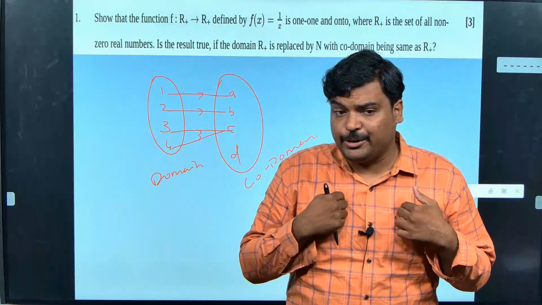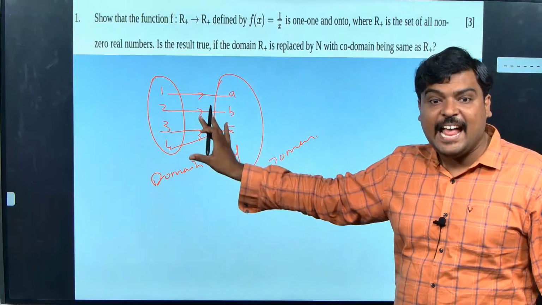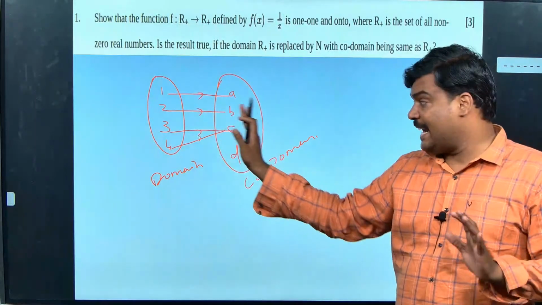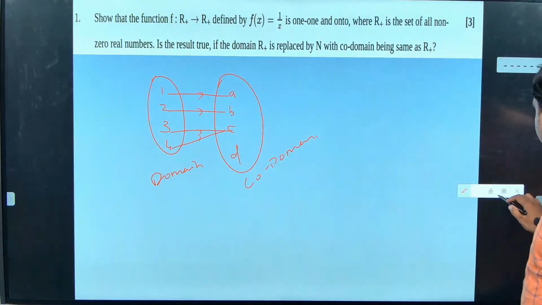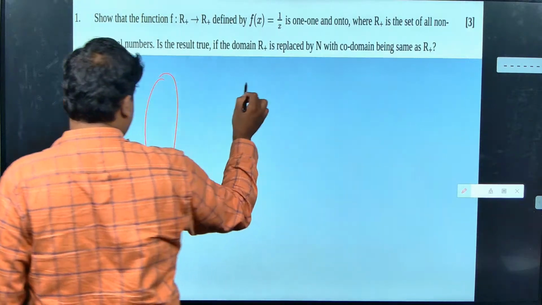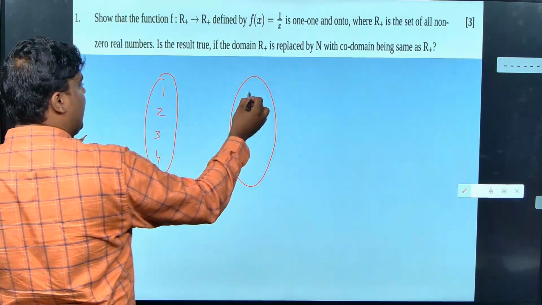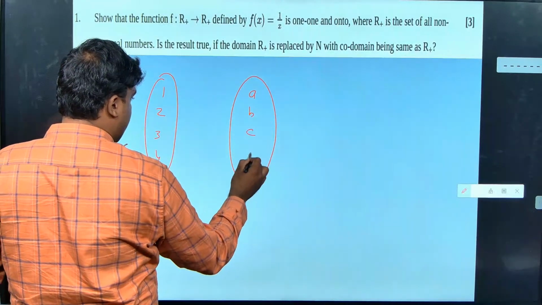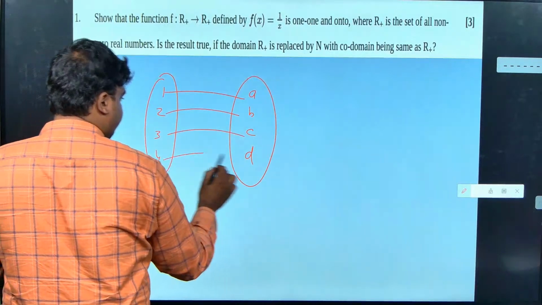Now what I am going to do? I am going to see my input and output, and I am going to classify into two different types. First, I am going to take a function. This I have already said, I am just recapping. 1, 2, 3, 4, and A, B, C, D, and everything is having a unique output.